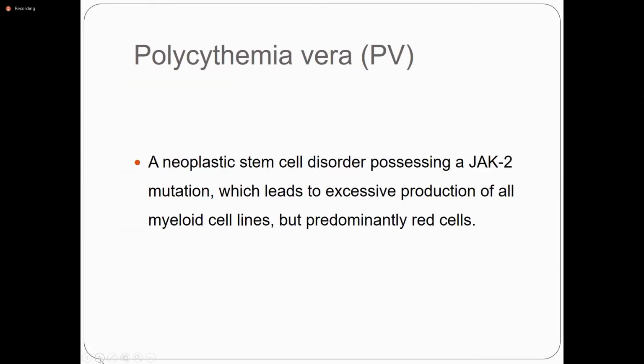So, now coming to polycythemia vera. What is polycythemia vera? Polycythemia vera is strongly associated with an activating point mutation in the tyrosine kinase JAK2. JAK2 acts as a signaling pathway downstream of the erythropoietin receptor and other growth factor receptors. So when there is a JAK2 mutation, it can increase the production of all myeloid cell lines, but predominantly red cells in polycythemia vera. This produces an excessive proliferation of erythroid, granulocytic and megakaryocytic elements, called panmyelosis.